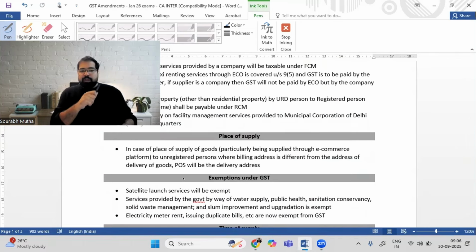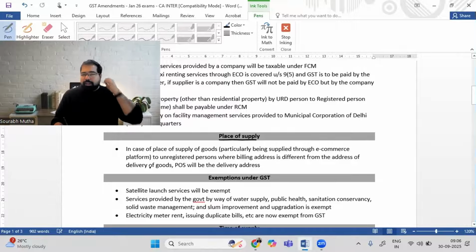This pen I ordered, it's from Karnataka. I ordered in Karnataka only. So it will be intrastate supply. And there will be CGST and SGST. If this pen is coming from Mumbai and it is coming to me in Karnataka, then it is IGST and interstate supply. So hence place of supply is important.